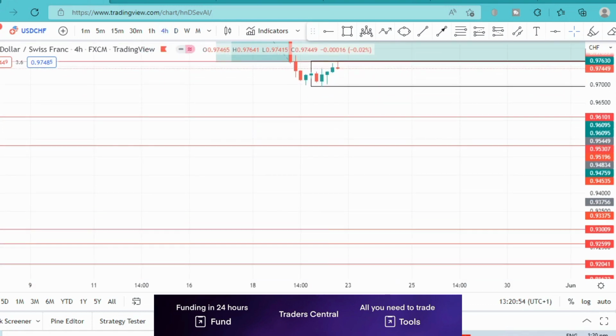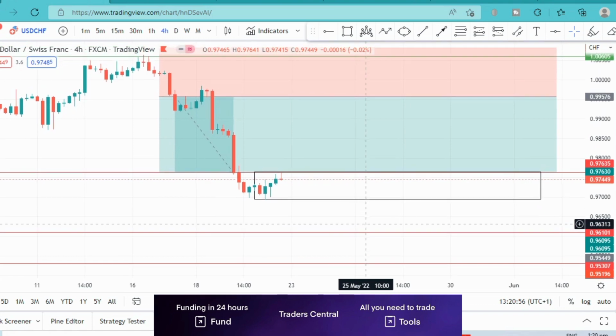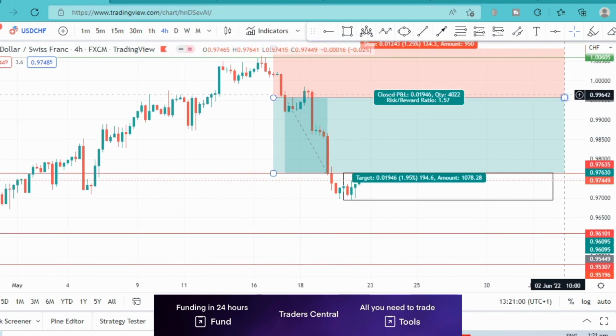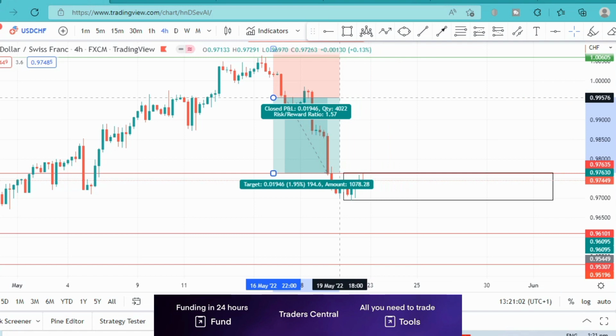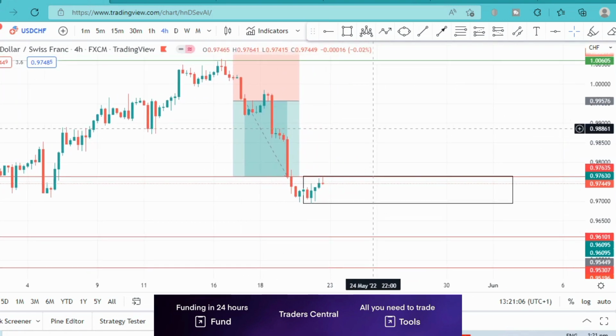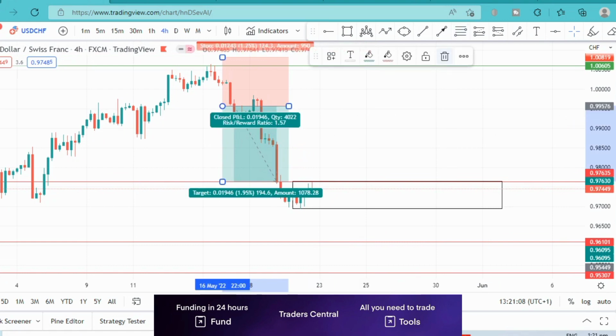Now, if we go to the 4-hour time frame, we can see on the 4-hour time frame. Sorry, this was just my previous trade for the past week. I've closed out about 190 pips there in profit. Take that out.